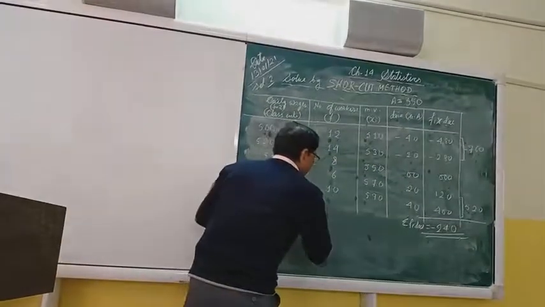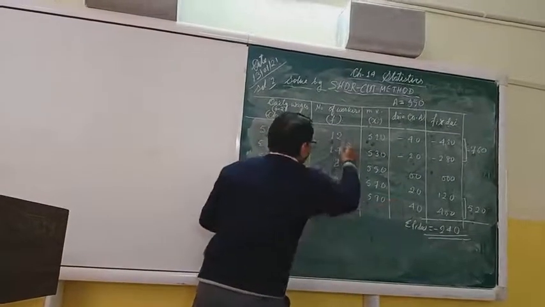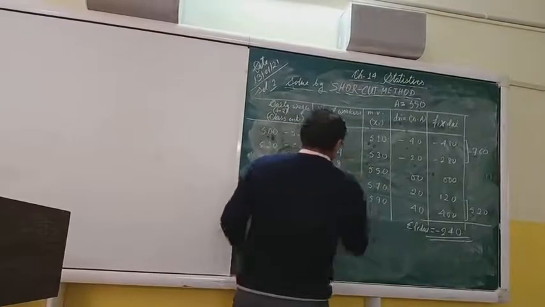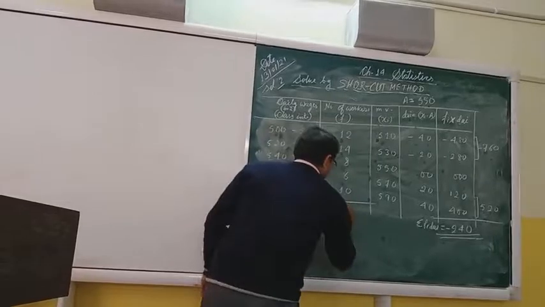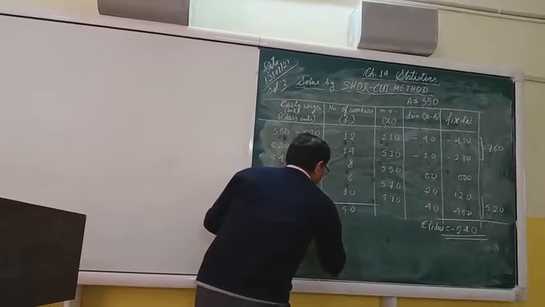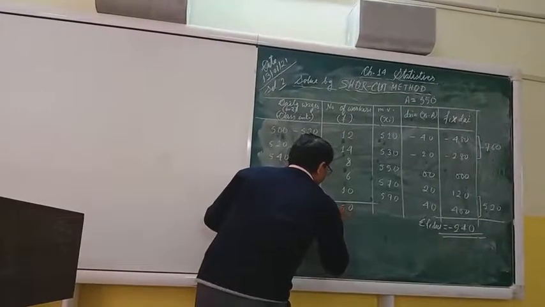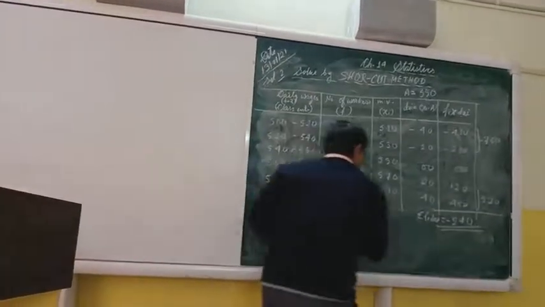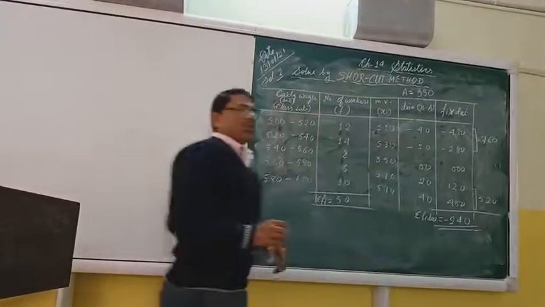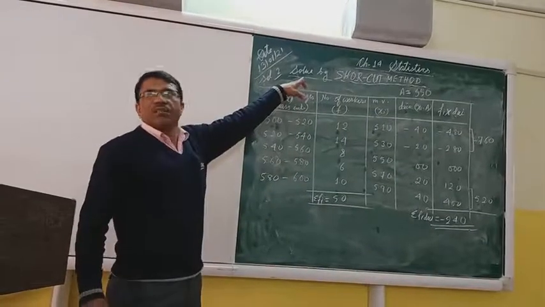Now the frequency: the summation of fi is 50. Now we shall use the formula of the shortcut method.